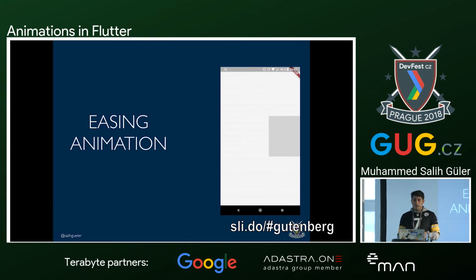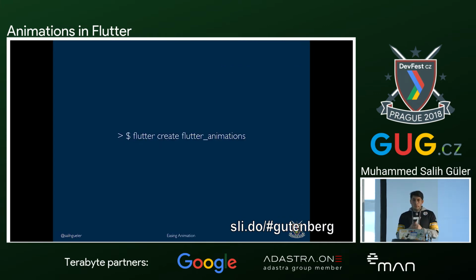But first, we need to have our projects created. For creating a Flutter project, when we have the SDK in our computer, we are simply writing flutter create and the animation name, the project name at the end of it. And it gives us a project that shows some aspects of Flutter, like some widgets, some operational things. By using this, actually, we can see if our system is working. With the out-of-the-box things, you can see how Flutter is working a little bit.